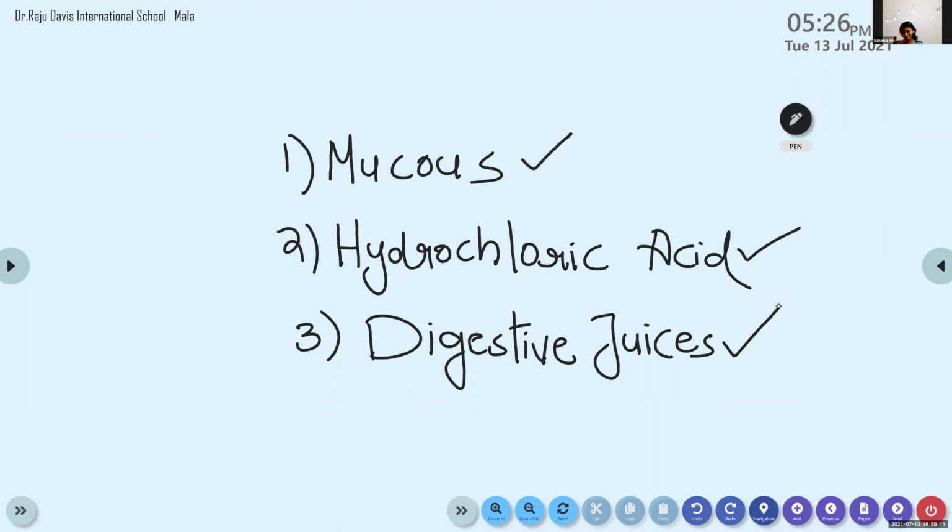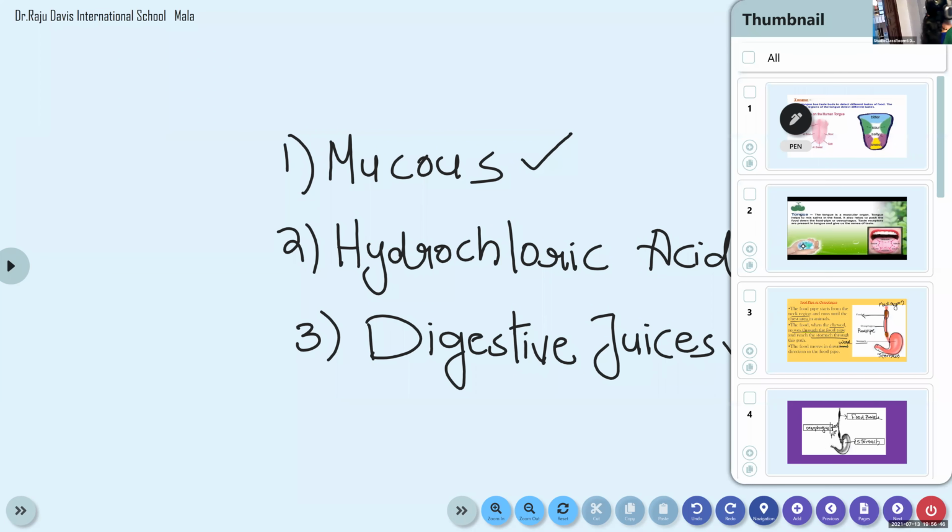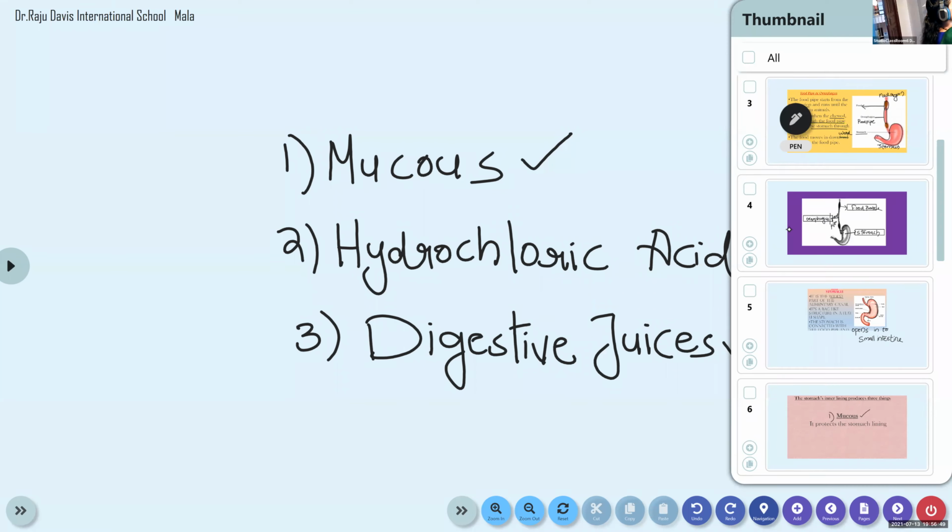Okay. So the stomach is the widest part of the alimentary canal with a flat U-shape. The stomach is connected to the food pipe, and it opens into the small intestine. The inner lining of the stomach produces three things: mucus, hydrochloric acid, and digestive juices. So let us see what mucus is, what hydrochloric acid is, and what the function of digestive juices is.